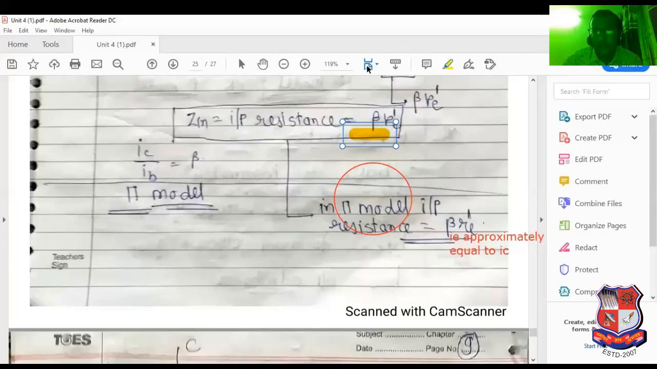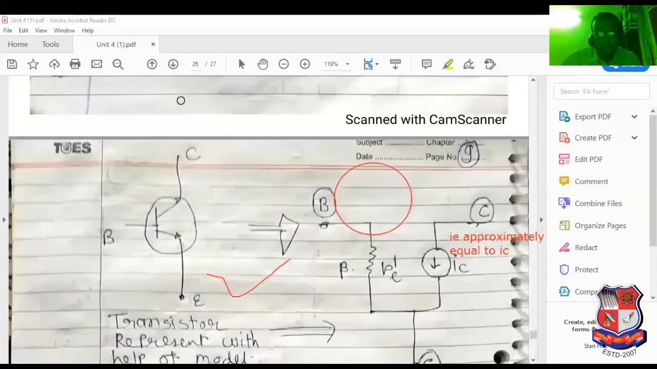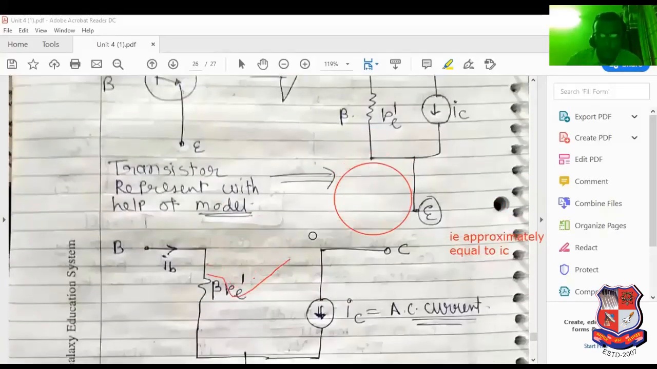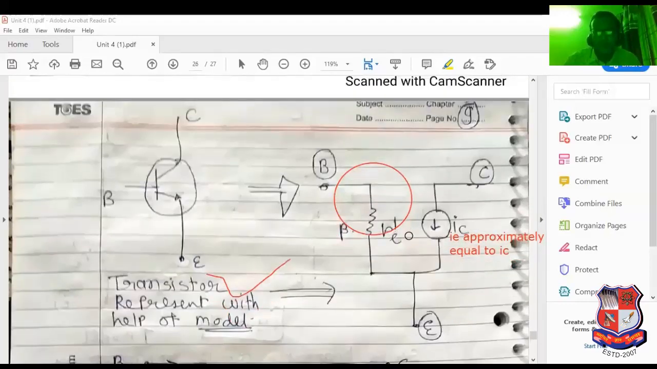The T model can be converted into the pi model. I will discuss this in the next page. See this: the base emitter junction can be represented by beta Re dash. Now the T model is complete, and now it is known as the pi model.